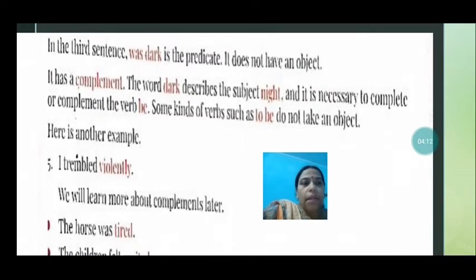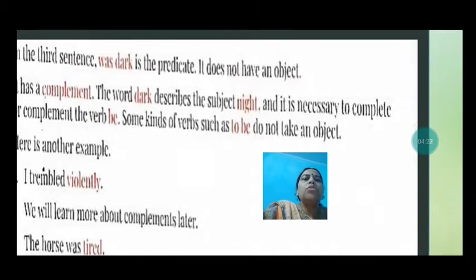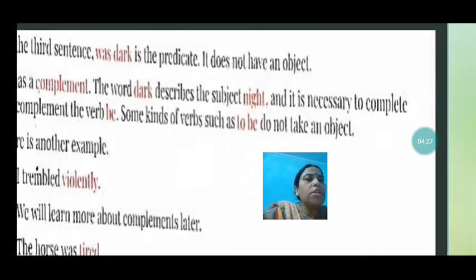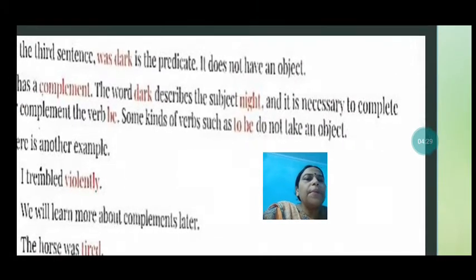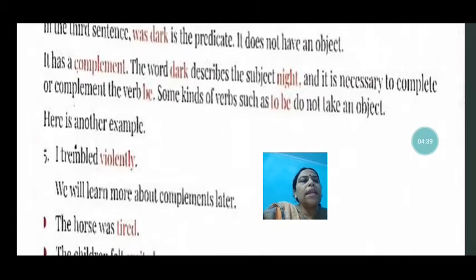The complement is written after linking verbs and the complement of the verb be. So what does complement of the verb be mean? "Was" has become from be. We have read that is, was, were have become from be. Some kinds of verbs, such as be, do not take an object, and they form the complement.